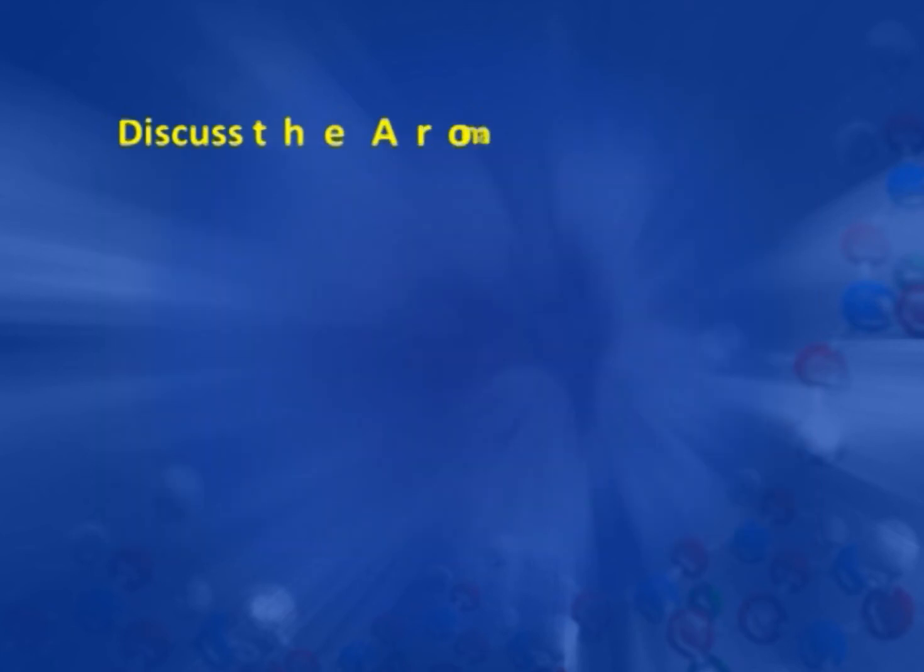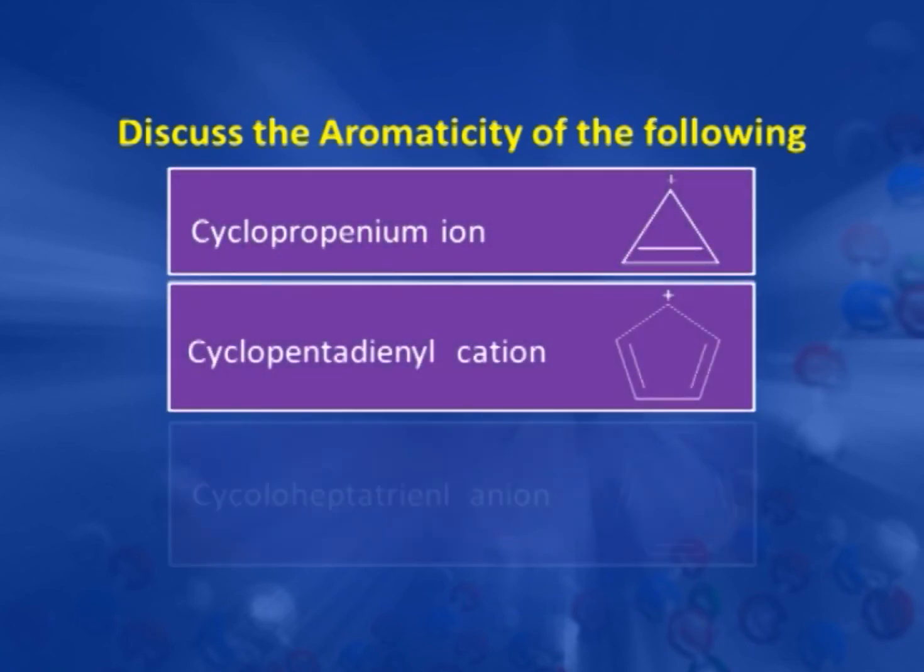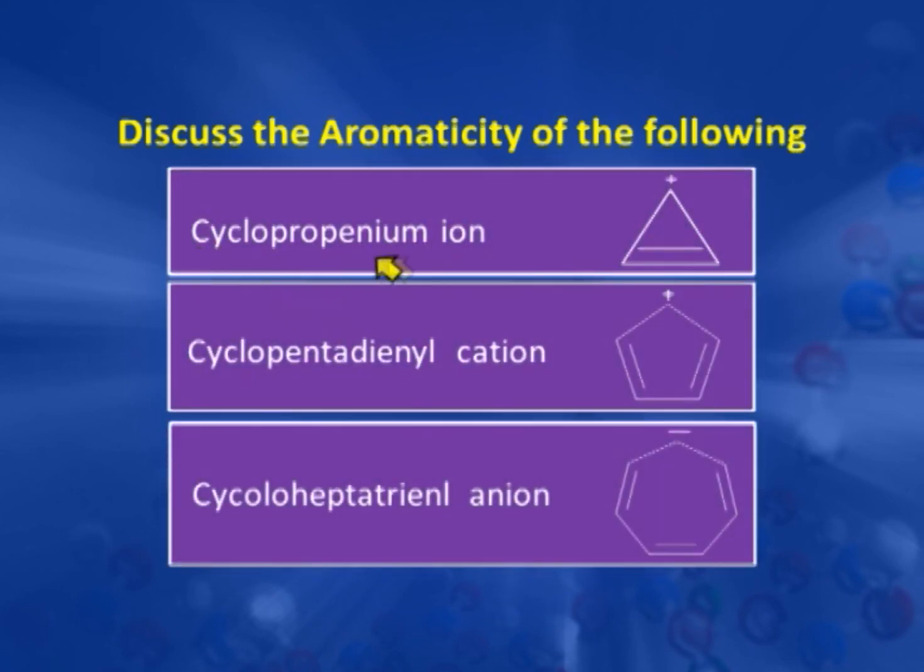Now, we can discuss the aromaticity of the following ions also. First is the cyclopropenium ion, which is a 3-membered cyclic ring. It has a positive charge in conjugation with this double bond. So each carbon is sp2 hybridized and each has 1 unhybridized p orbital. These 2 p orbitals of these 2 carbons have 1 electron each, and this p orbital is empty.